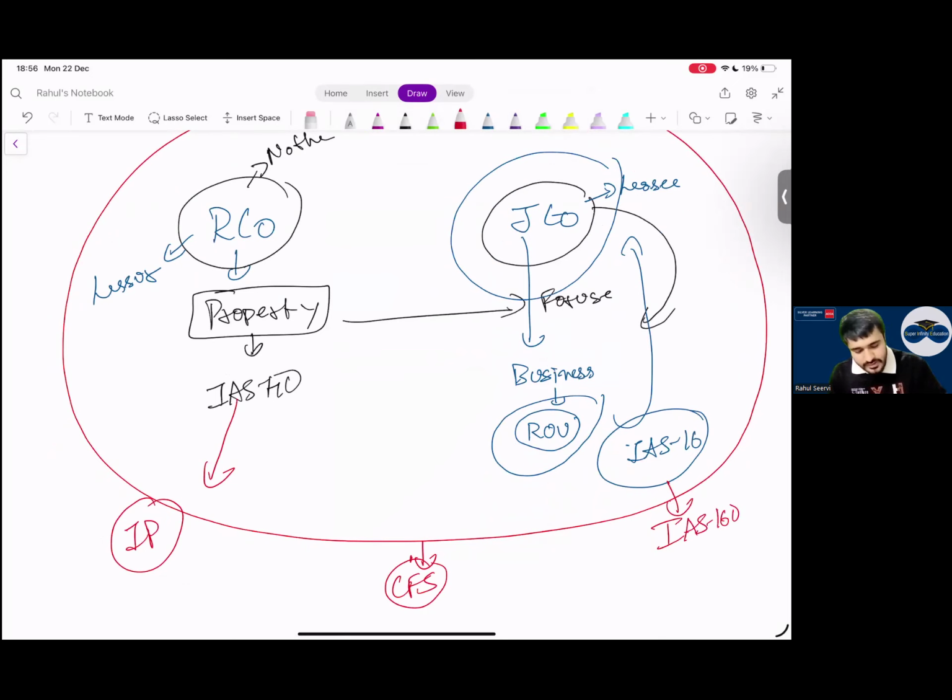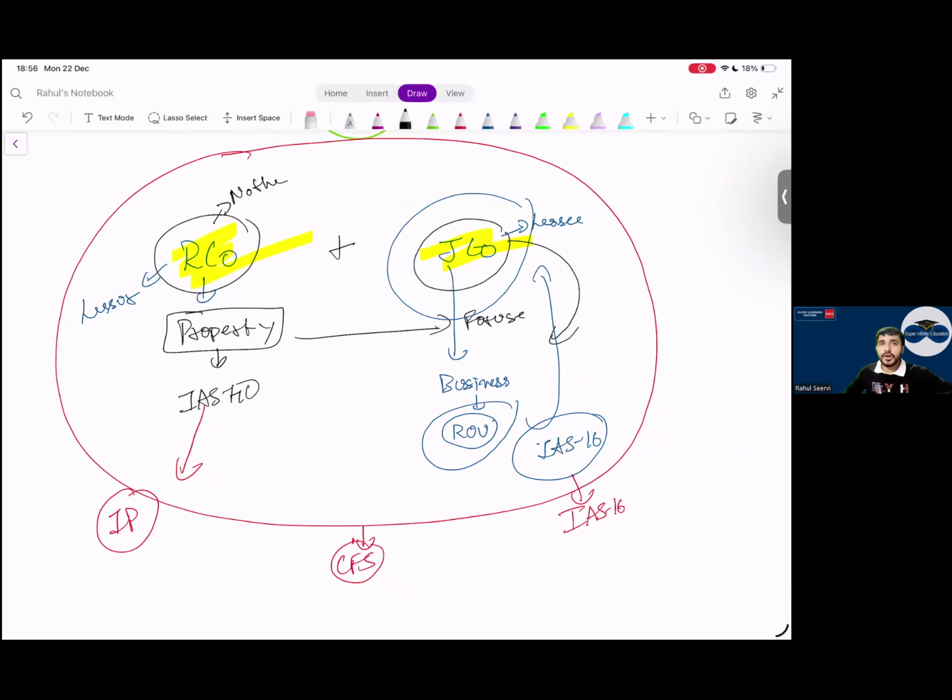Now, you only say, if we say that both these companies are one only, if both the companies are one, will any company give itself any property on rent? No. Basic thing, don't go into all that detail. So can I say from a group point of view, this is still IAS 16 only? Whether it's Reliance business or Jio business, both are the same, right?